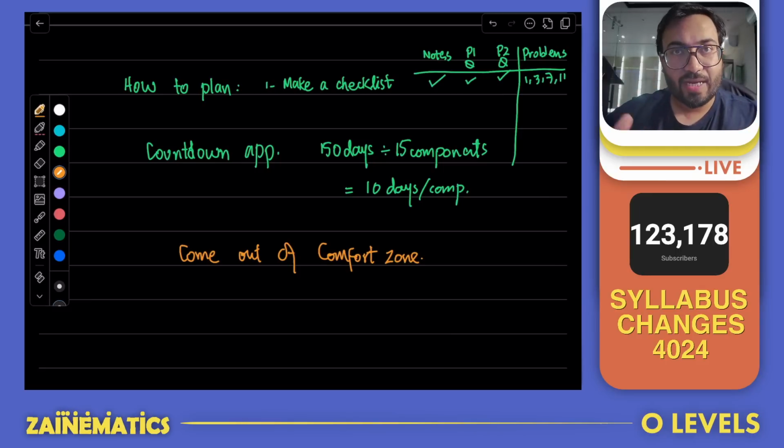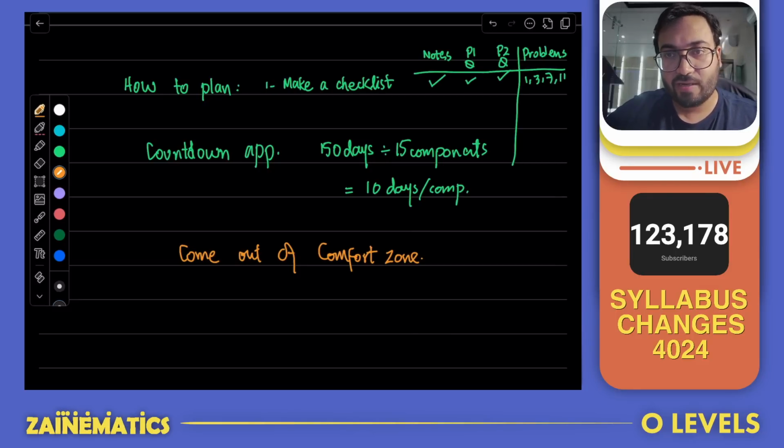There's one question that I get asked very frequently by students: "So how do I know whether I'm studying well enough or not?" The answer is very simple. You have to ask yourself, are you still living in your comfort zone? By comfort zone I mean, are you living a routine life? You wake up, you go to school, you come back, you sleep a little, you wake up, you take a couple of evening classes at academies or tuitions, and then later on you study for a few hours and you sleep. If that is your routine, that is the comfort zone for a student.